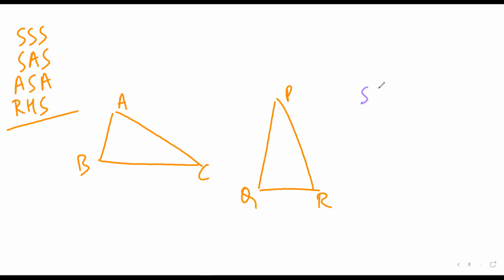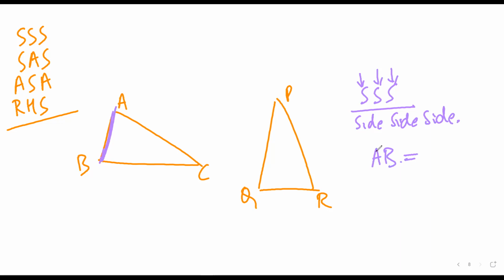What SSS states is about the sides. If I take this side AB, and it is equal to another side of the second triangle, so AB is equal to QR, this is the first side which is equal.